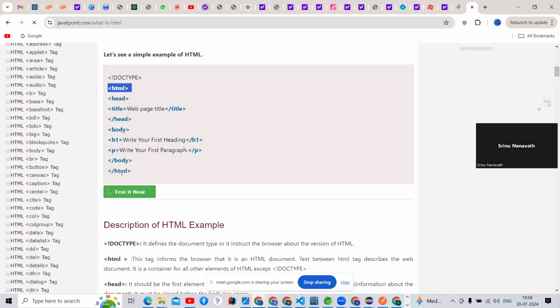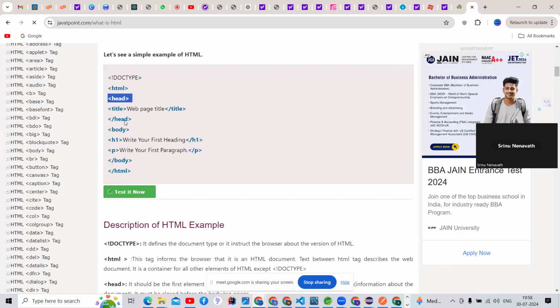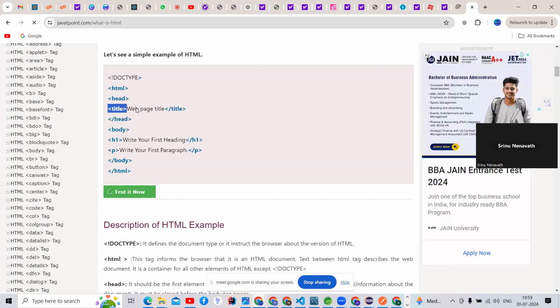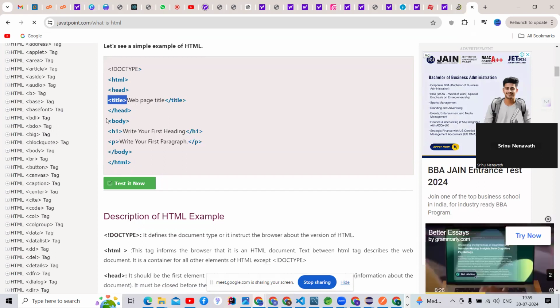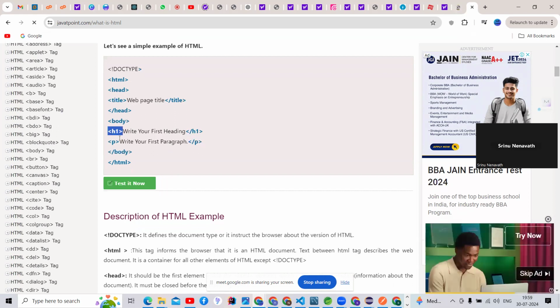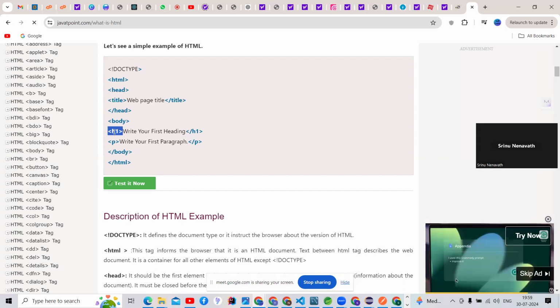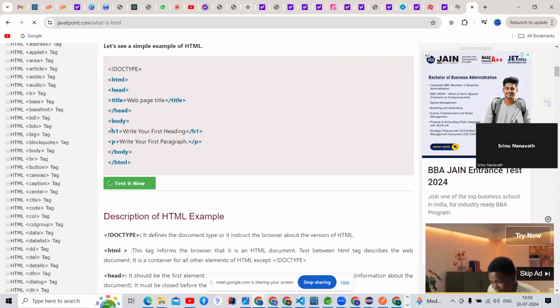This is the open tag. This is the close tag. This is the head tag. The head tag is close. Right, guys, inside the head tag there is a title tag. Inside the title tag, whatever title we require, we can write inside the title tag. And there is a body tag, and the body tag close. And there is h1, one of the tags, a text tag, a heading tag we can call it. That is h1, h2, h3, h4, h5, h6. There are 6 heading tags.